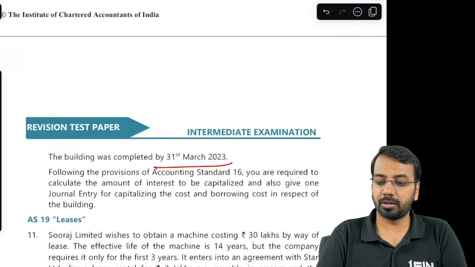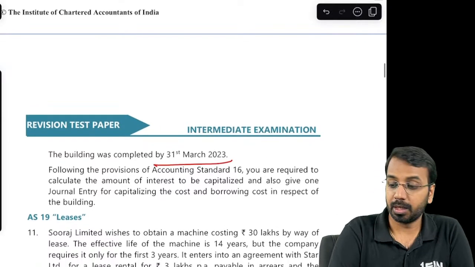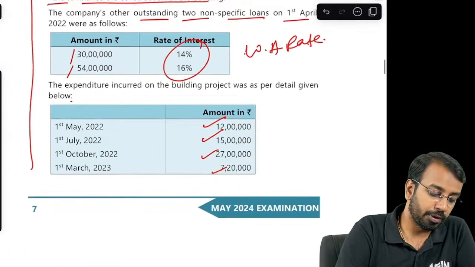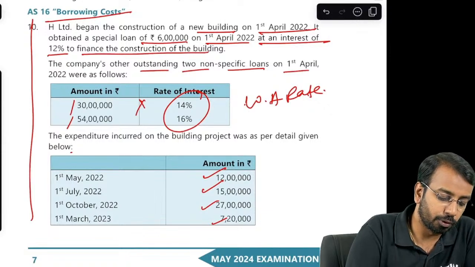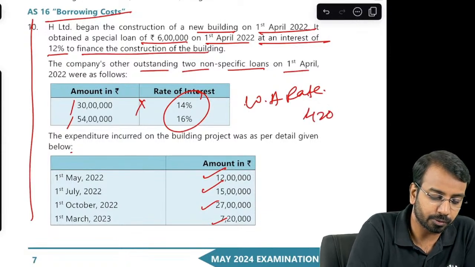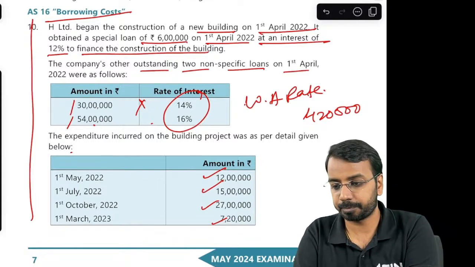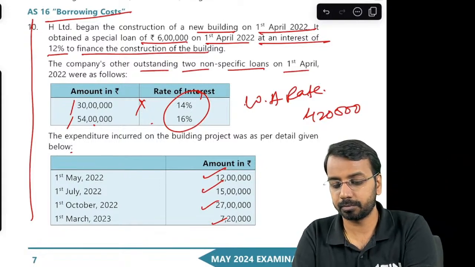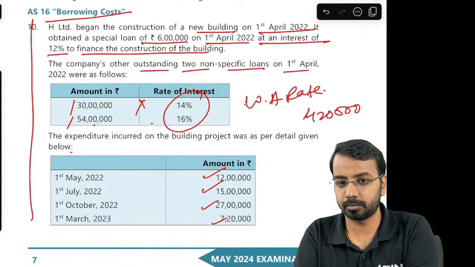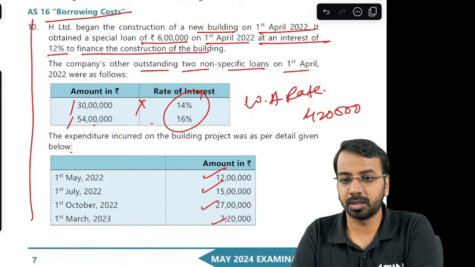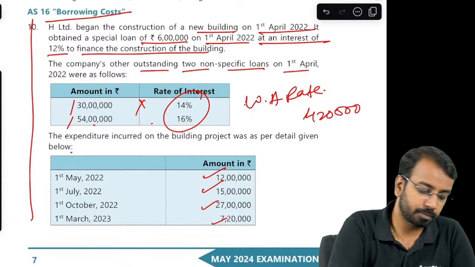So how do you do the accounting treatment? First, what is the weighted average? Now for weighted average, what you will do is 30 lakhs into 14%, that is 4 lakh 20,000. 54 lakhs into 16%, 8 lakh 64,000.